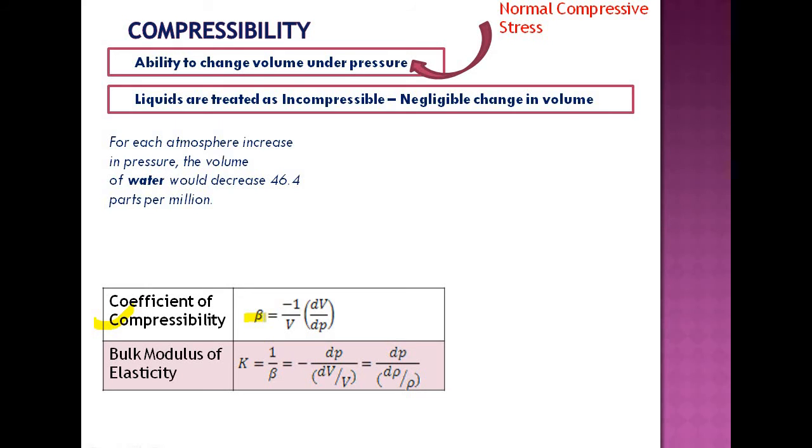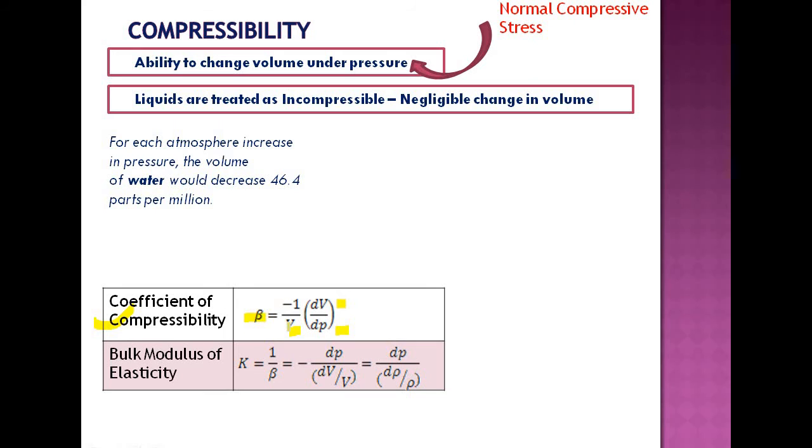How is it defined? It is defined as minus 1 by V into dV by dP. So what is dP? dP is the change in pressure applied. What is dV? That is the incremental change in volume by the application of a pressure. V is the original volume. So what is this dV by V? If you are applying an increase in pressure dP, there is an incremental change in volume dV of the volume V. So dV by V is the ratio of change in volume to the original volume. You can represent it as strain in some cases.